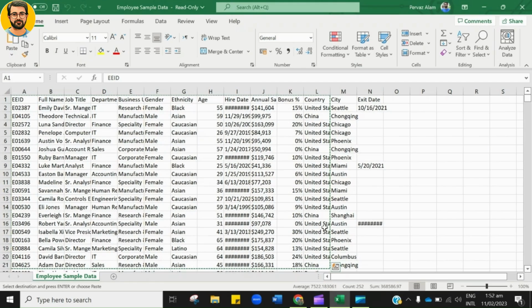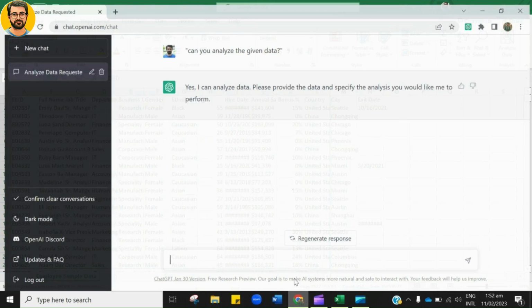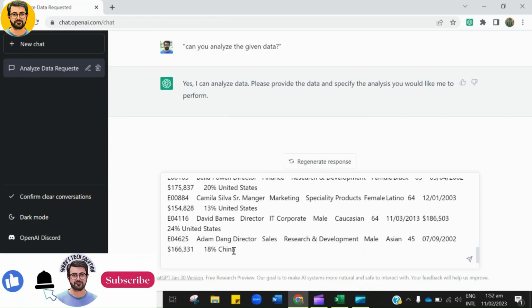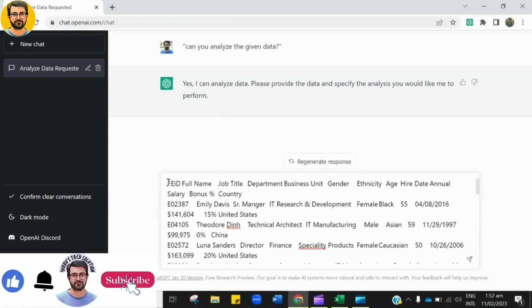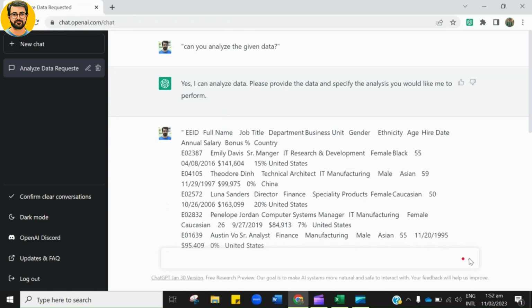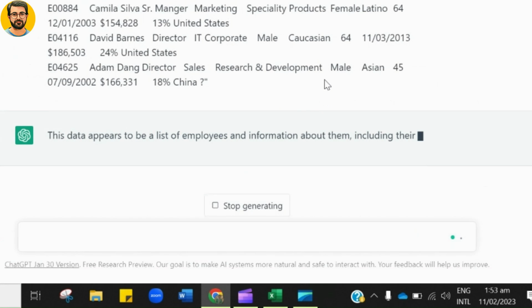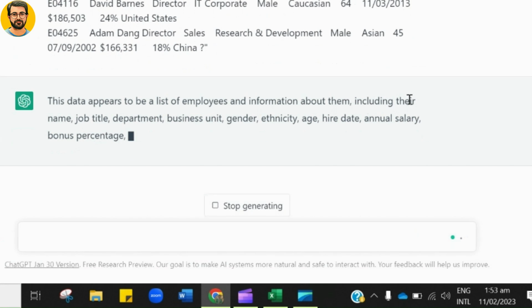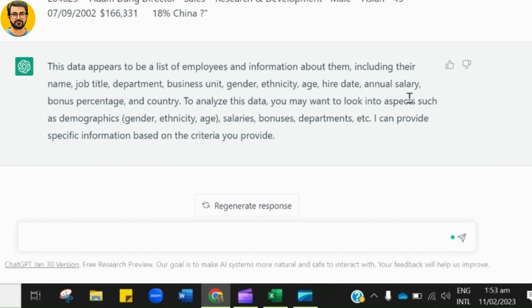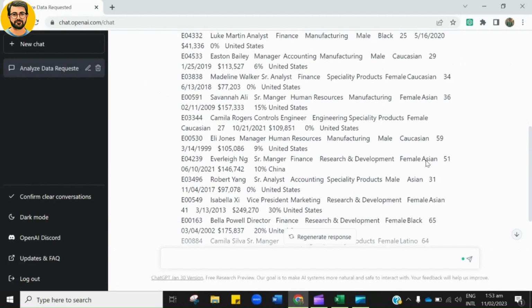Now I will paste the copied data in the given space. Here you go. So, this is the data which I have just copied and pasted here. Now the next step is to hit enter. Boom! As I said initially, this data is raw data and I have no idea about the downloaded data. Now you can see that it has provided information about this particular data.